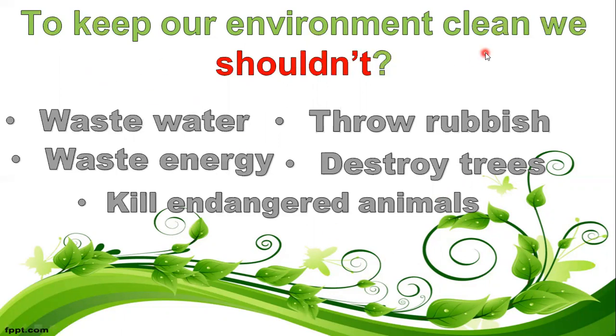To keep our environment clean, we shouldn't waste water. We shouldn't waste energy. We shouldn't throw rubbish. We shouldn't destroy trees. We shouldn't cut down trees. We shouldn't kill endangered animals. Very good. These are some collocations we use.